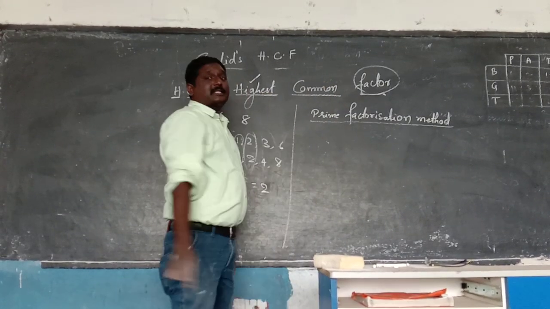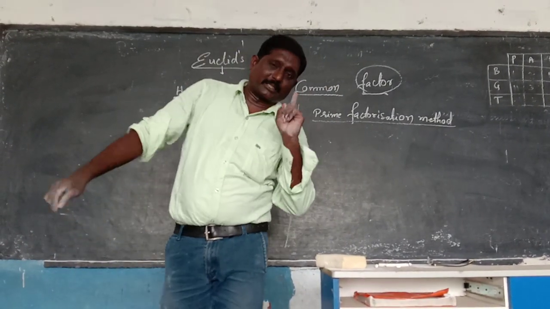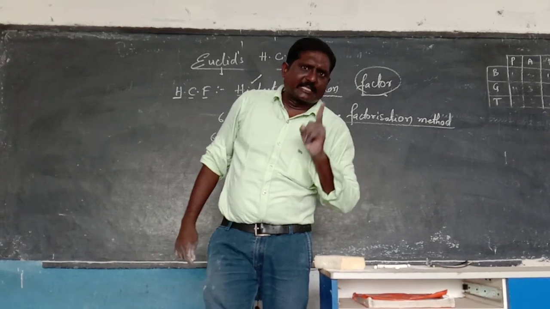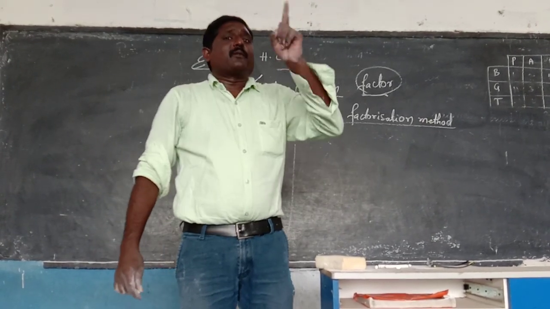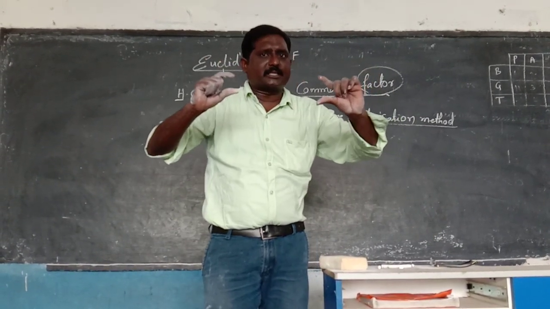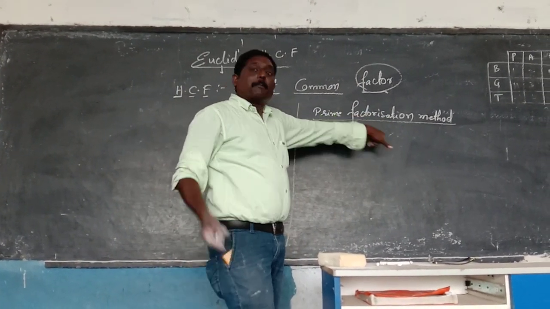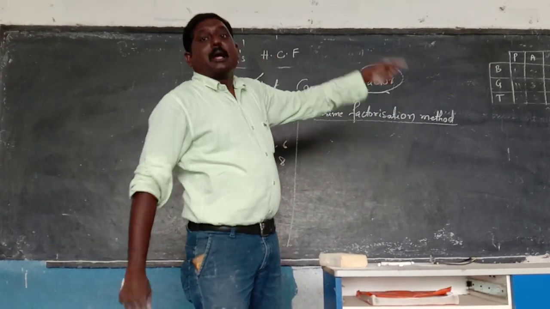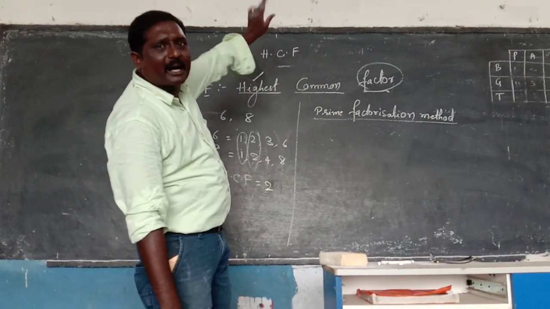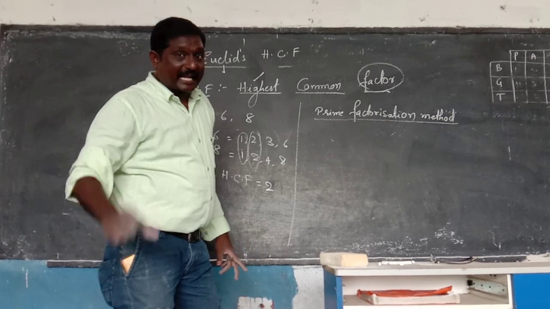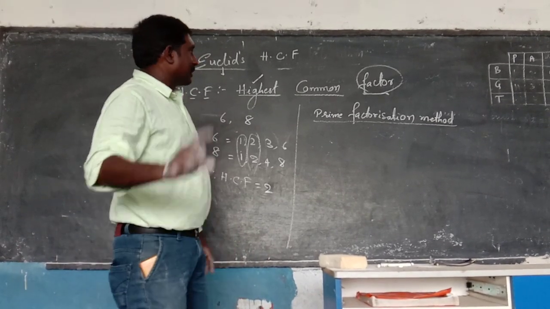Remember carefully, students, the method name is also important to us. Why? Because in the examination sometimes they will ask you to find the HCF of any two numbers by using the prime factorization method, by using the division method, or by using Euclid's division lemma. Like that he will change it. So remember carefully.